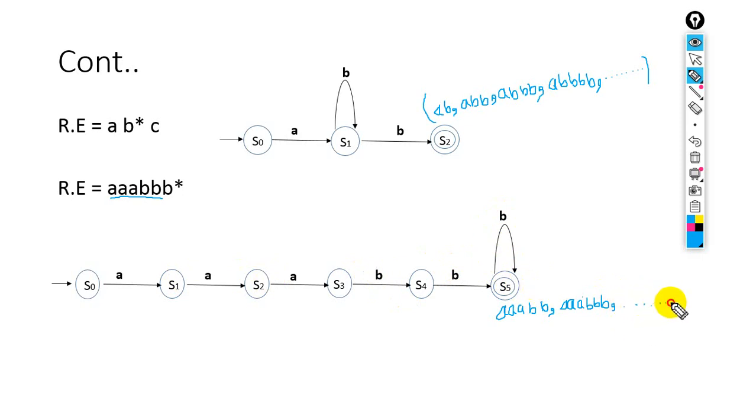So this will be your language accepted on this final state.